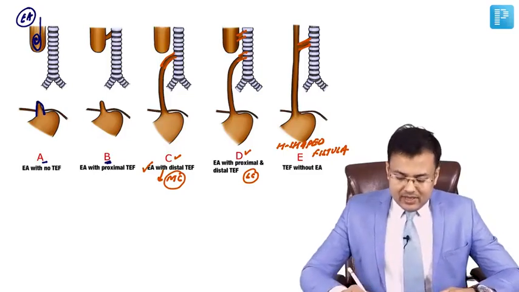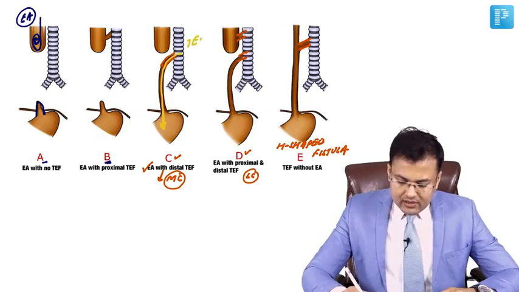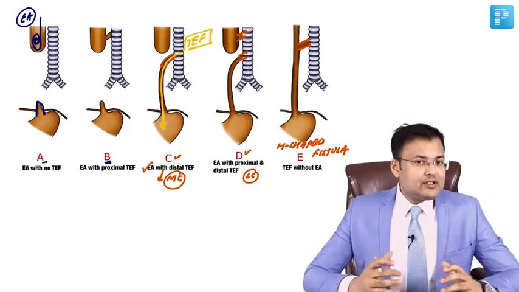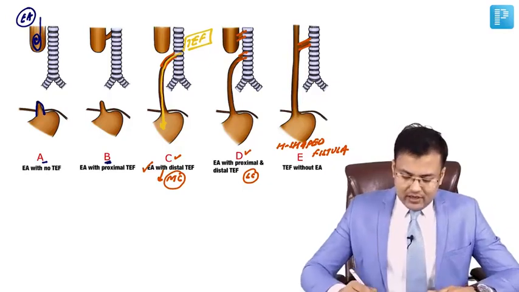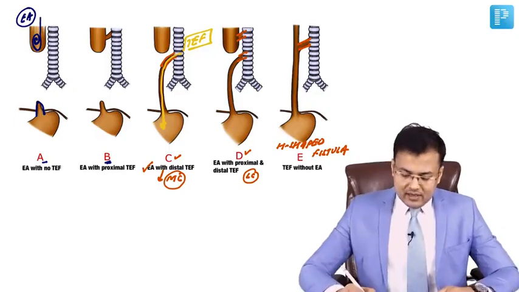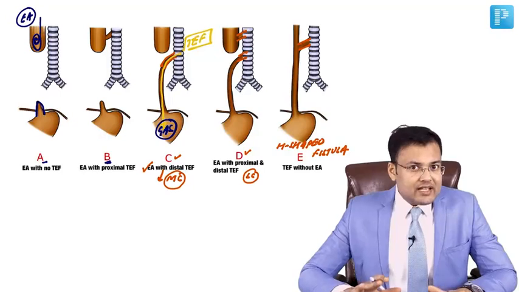Second situation, imagine a patient is having tracheoesophageal fistula. In tracheoesophageal fistula, what will happen? There is presence of gas. Okay. In pure esophageal atresia, you will not find any gas on X-ray. But if there is tracheoesophageal fistula, there is presence of gas.